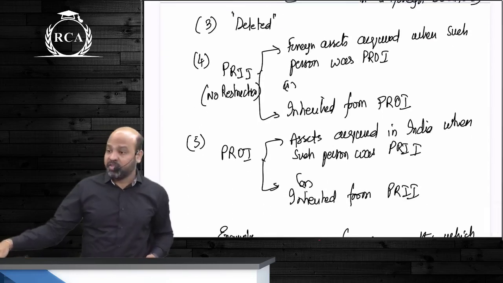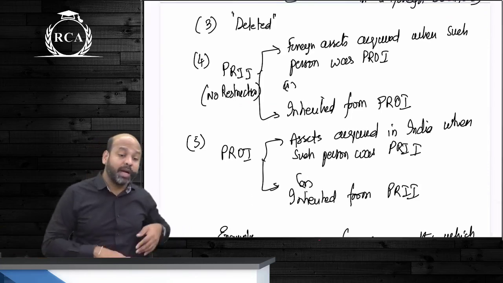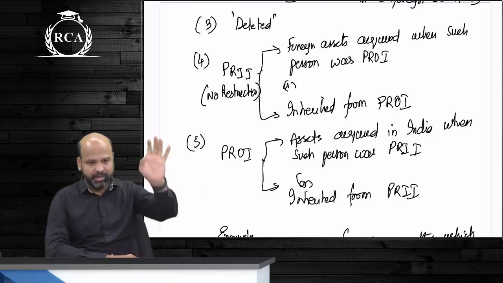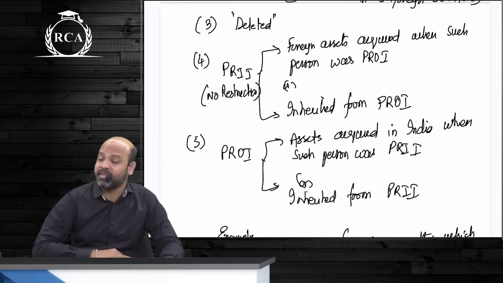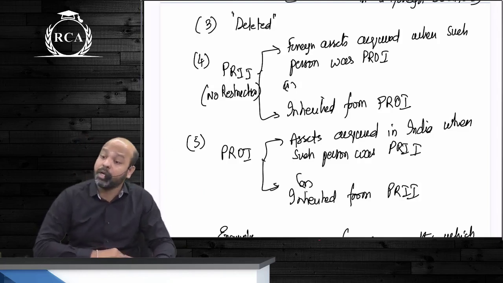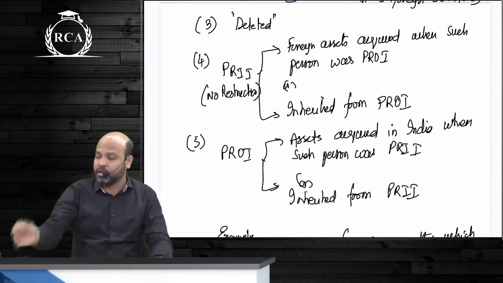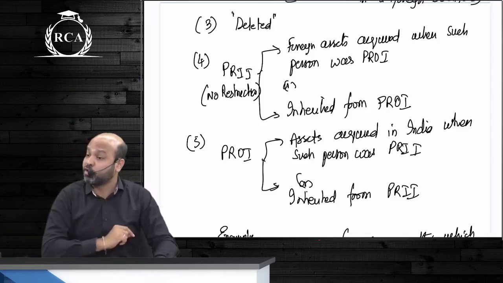Subsection 4 states that if you are a PRII now and you have acquired any foreign asset when you were a PROI, it can be through any means, it can be gift, inheritance, you have earned it, doesn't make a difference. Or, guys, you have acquired it by way of inheritance from a PROI. You can continue to hold those balances, guys, and deal with those balances in whatever manner that you want. There cannot be any restriction imposed on those transactions.